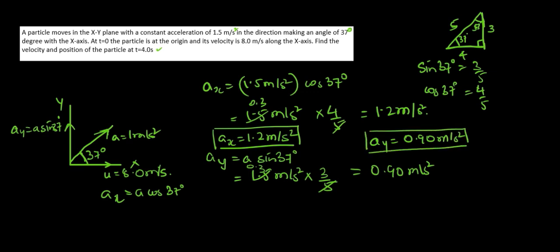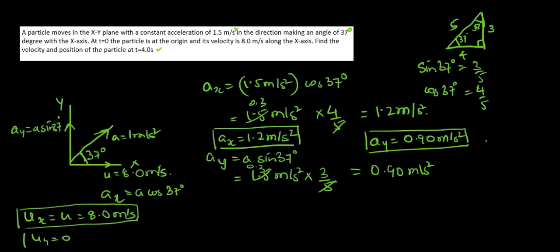Now what will be the initial velocity? If you look into it, the particle is traveling along ux, so ux will be u, that is 8 meter per second. If we were to calculate uy, that is along the y-axis, what will be its velocity? It will be obviously 0.